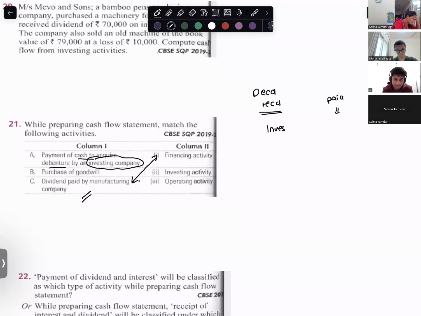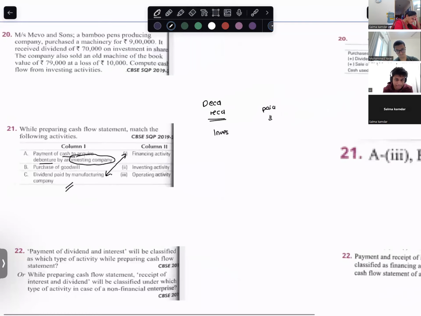Now cash to acquire debentures. But it is an investing company. That means they invest money in debentures. This term is an operating activity. Their business is exactly that. It is operating activity.